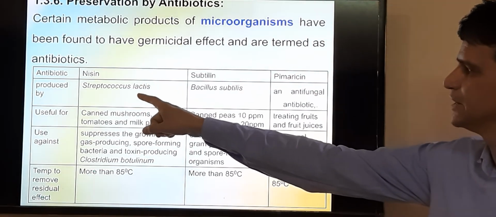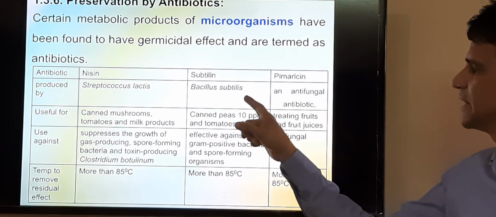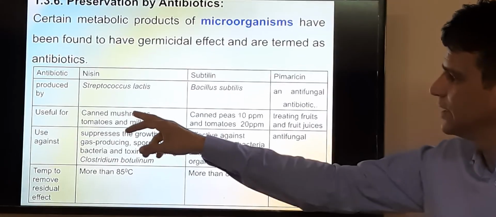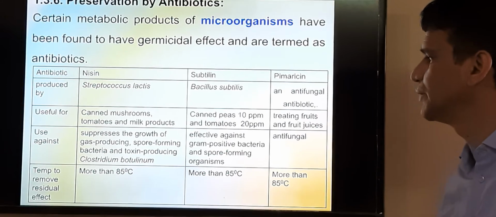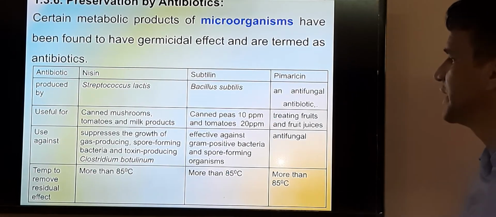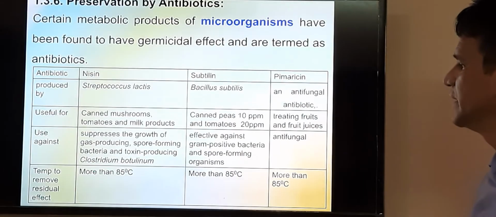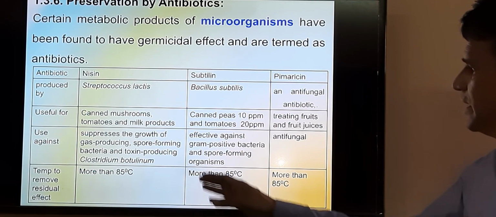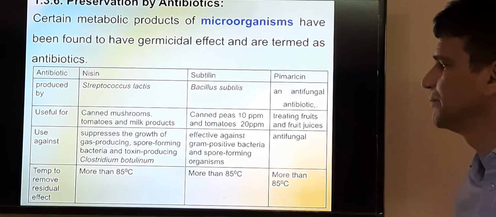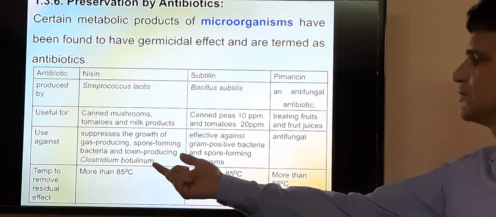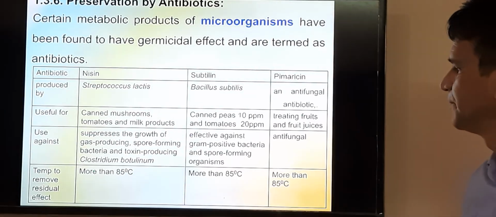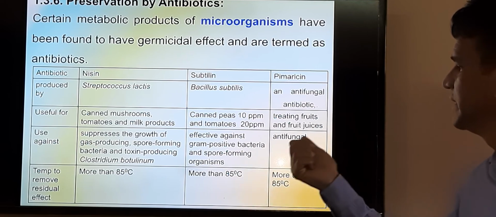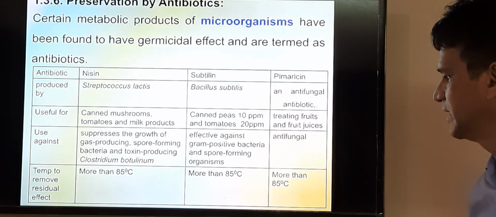Nisin is prepared from Streptococcus lactis, subtilin is produced from Bacillus subtilis, and it is an antifungal antibiotic. This is used against canned mushroom, tomato, and milk products. It is used in canned pea at 10 ppm and in tomato at 20 ppm, and in treating fruit and fruit juices. It suppresses the growth of spore forming bacteria and toxin producing Clostridium botulinum. Especially it is used against Clostridium botulinum, and it is also used against gram positive bacteria and spore forming organisms.